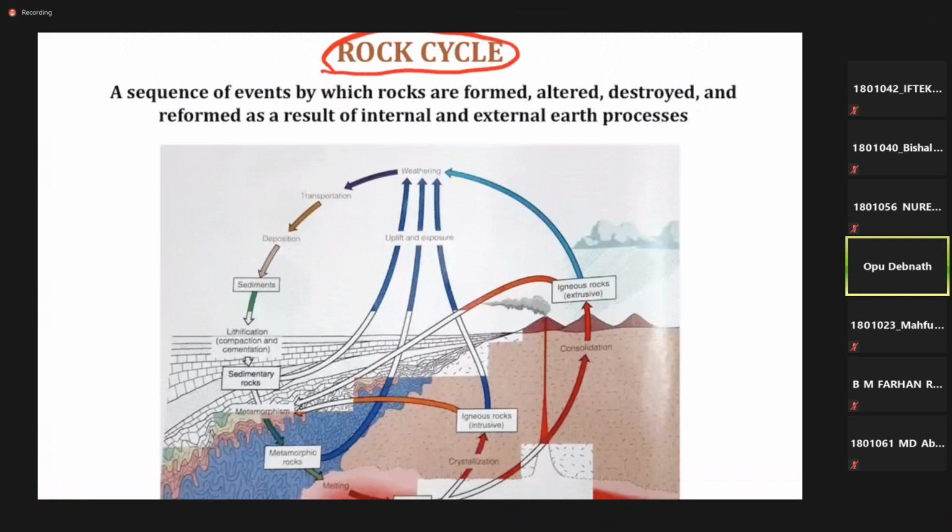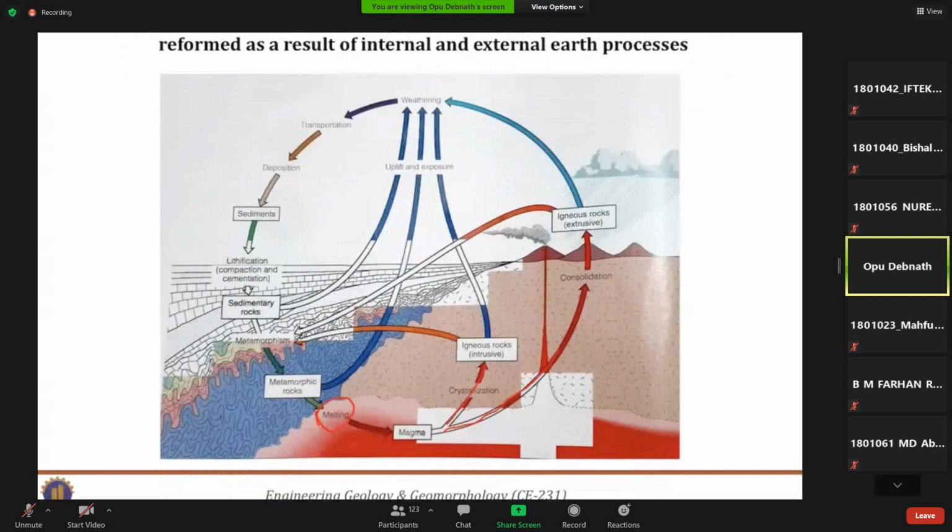So at the very first, let's start with the molten magma, that means igneous rock. This red portion is the molten portion. These magmas come outside through some pores or voids, like these paths. Suppose it comes through a volcanic eruption, it comes outward.